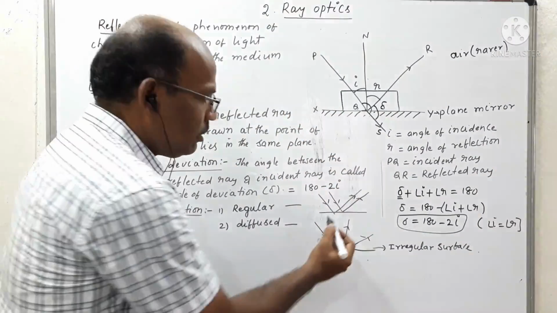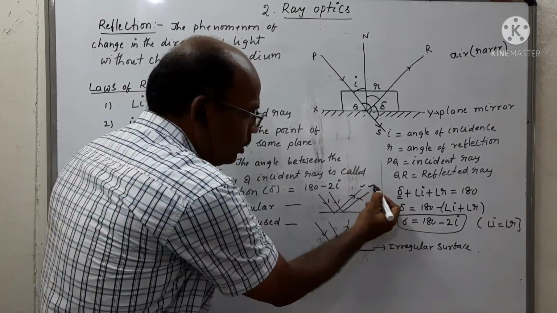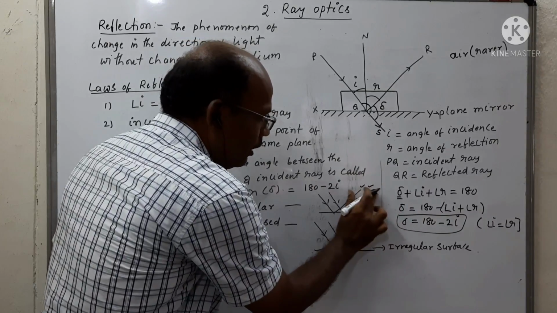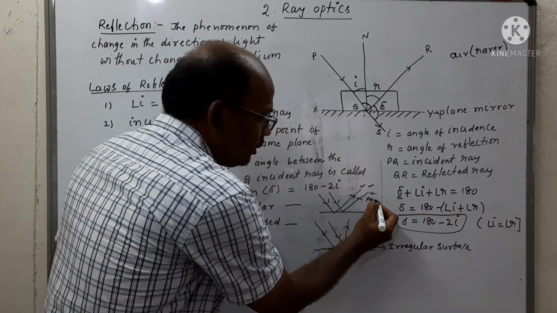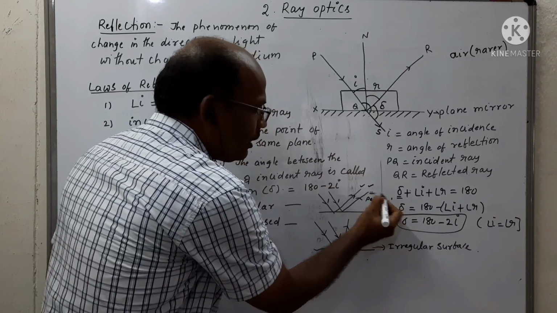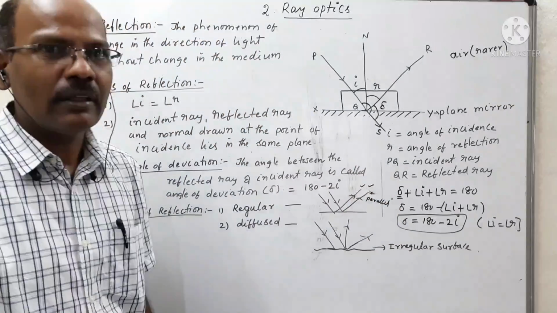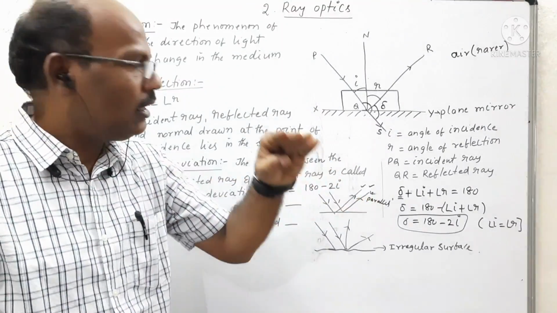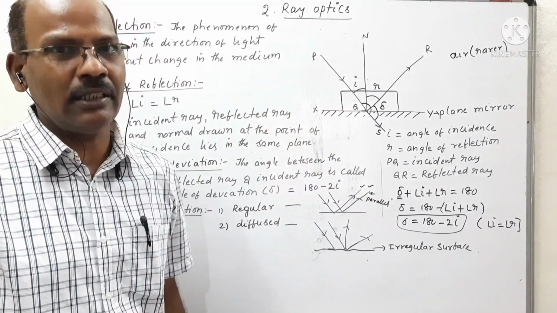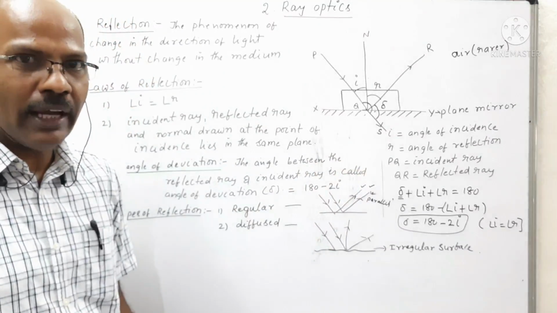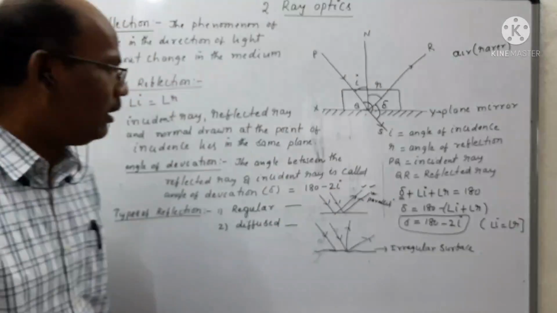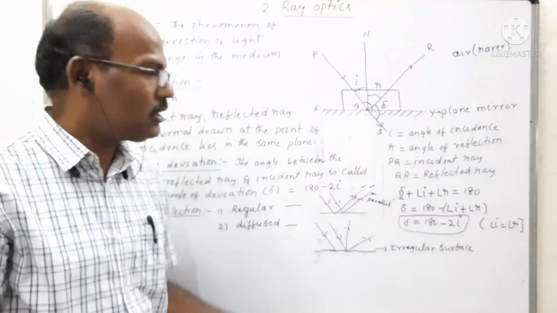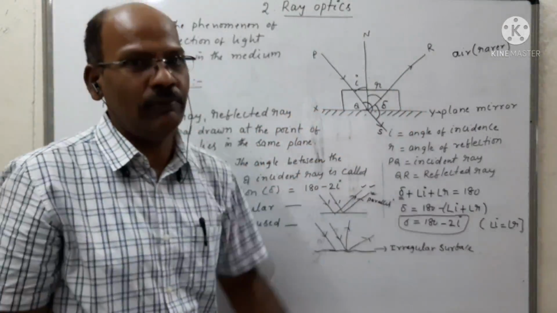Particular direction means the reflected rays are also in the form of a parallel beam of light. If the reflected rays emerge after striking the plane surface in a particular specific direction as a parallel beam of light, such a type of reflection is called regular reflection. It is observed in the case of plane surfaces.